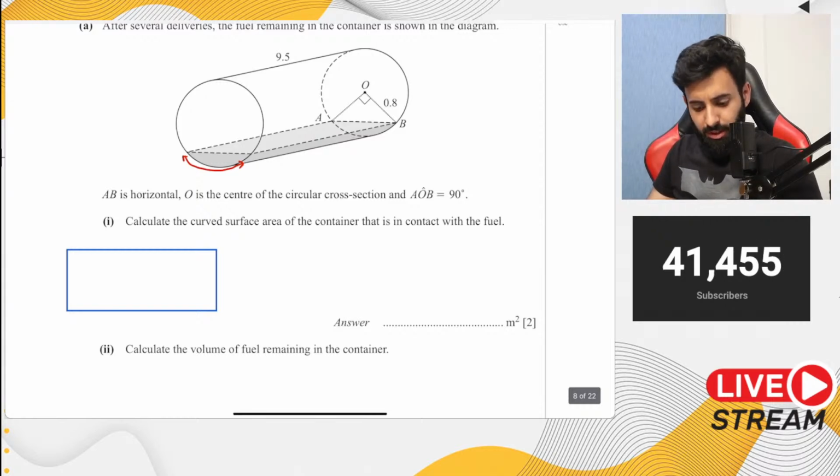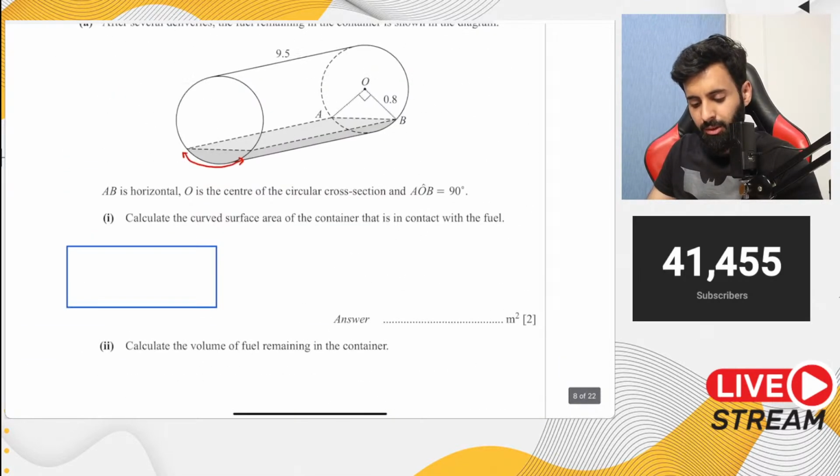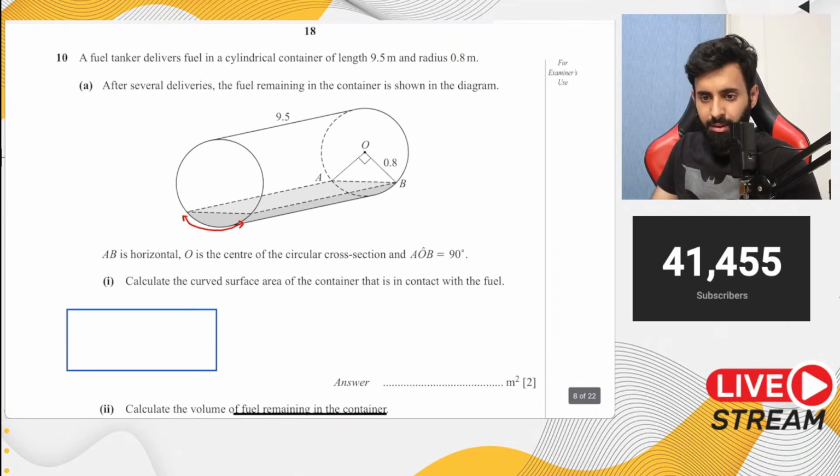Acha, which question is this? This is from October-November 2013, paper 2, variant 1. I have attached this worksheet, okay? Just check it out. You'll find it in the description. I've attached it. Just download it from there, okay?